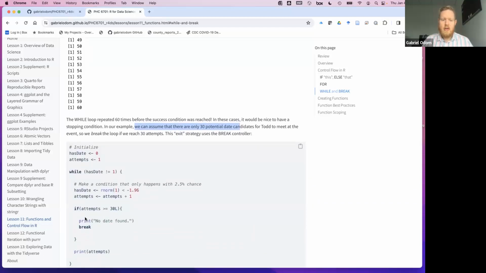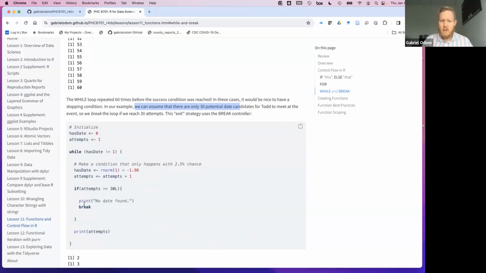So in this case, we're going to have a break statement. Okay. So notice this, the code up here is the same. The print statement is the same, but we're going to add some code right here in the middle. And we're going to say, okay, you're keeping track of attempts. If attempts get to 30, then we're going to print a message that says we did not find a date, and we're going to break the while loop. We're going to escape so that we're not running this forever. We're not having Todd just keep going around the room frantically and searching in futility for a date.